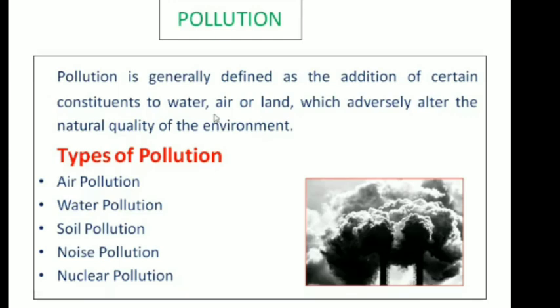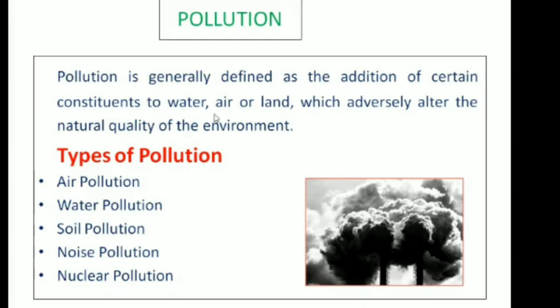Toxic gases in the air can lead to different respiratory problems in human beings. Also, rapidly increasing human activities like the burning of fossil fuels and deforestation are important reasons for air pollution. If you think about how the air is getting polluted, you can understand that it is due to different reasons. One important reason is the burning of fossil fuels.